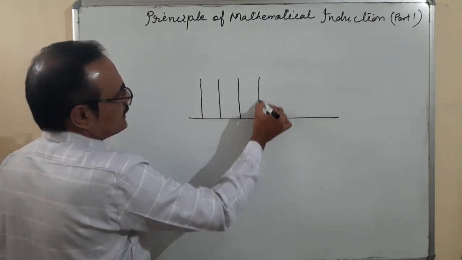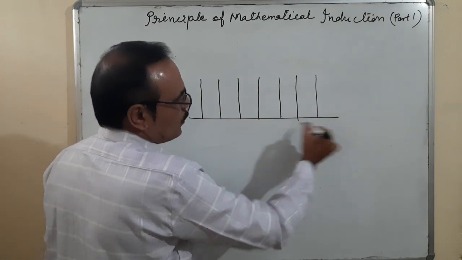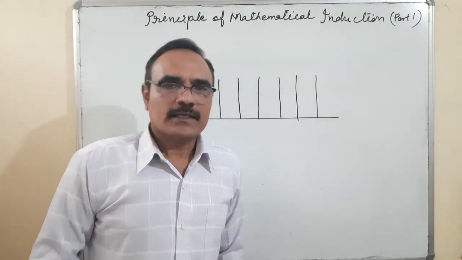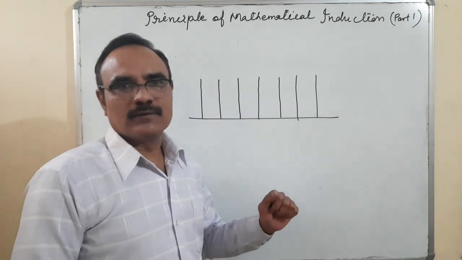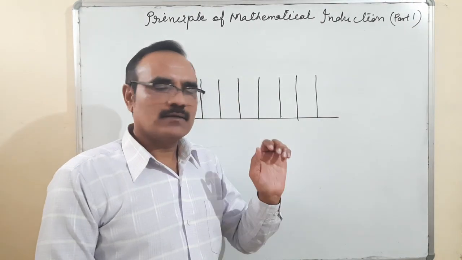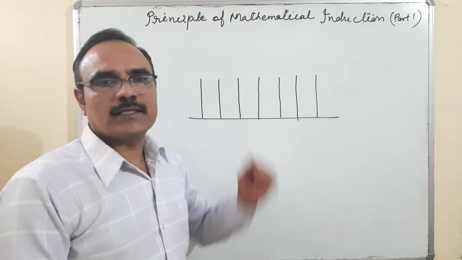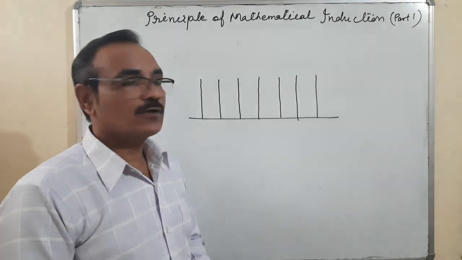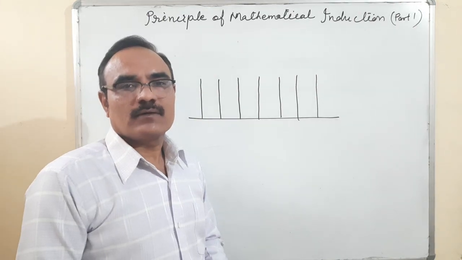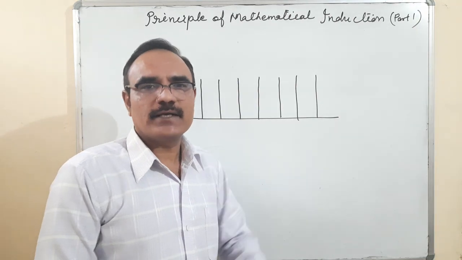These tiles are placed one by one. The condition is that from left to right, one tile falls on the other. Somebody pushed it or whatever it is, one tile falls on others. Then what would be the condition? We feel that each and every tile will fall down.